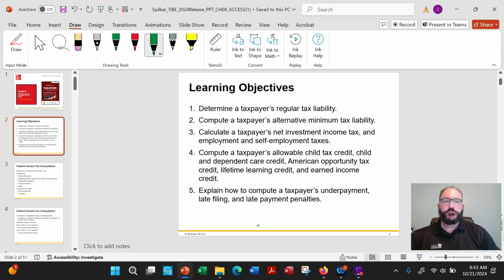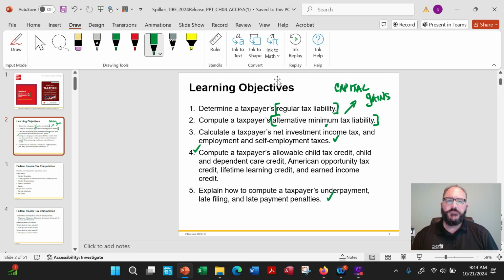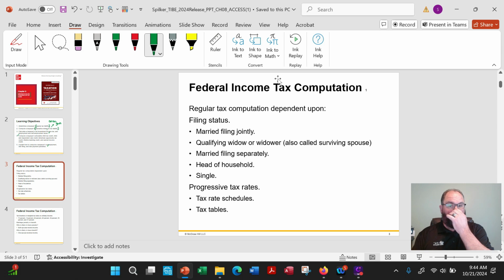All right, so the first thing, we're going to take a look at regular tax liability. Then there's something called alternative minimum tax. It's kind of a complicated thing. By the way, this is usually people that have a lot of capital gains. They sometimes fall into this, and we'll take a look at that. Self-employment stuff, a little bit about child tax credit and all that kind of thing, and other penalties, underpayment, things like this.